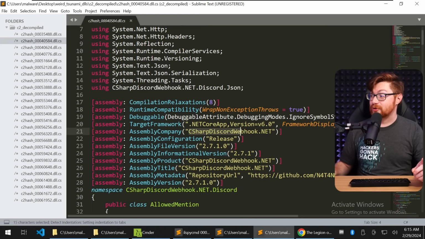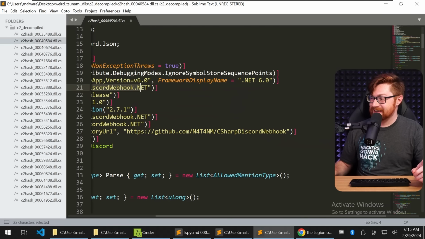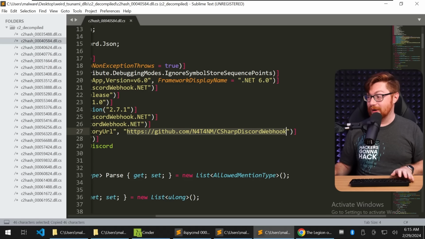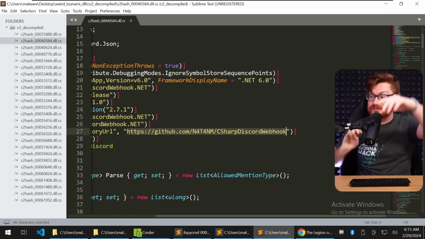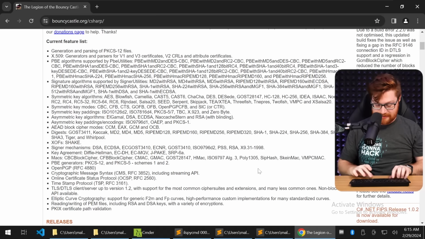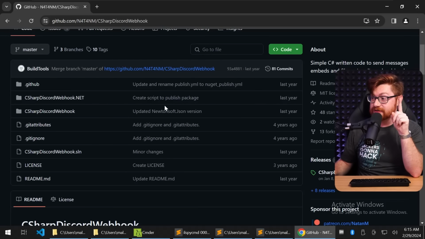C# Discord webhook .NET. That's where we get to some good stuff. GitHub, a little C# Discord webhook. So this is just speculation, right? But we got Tor in the mix. We've got Discord webhooks in the mix. We never got to see it genuinely exfiltrate anything, but this is weird.